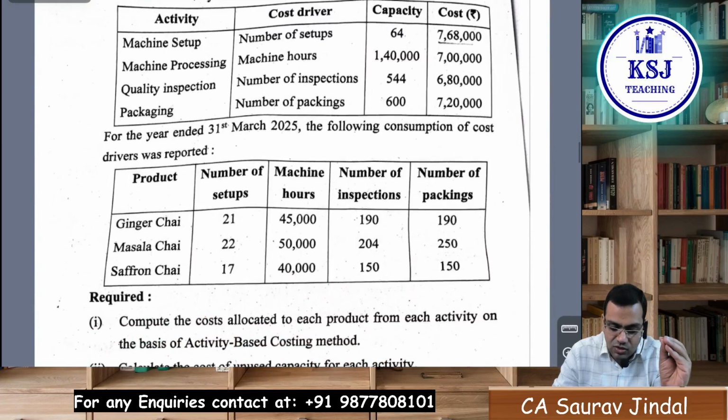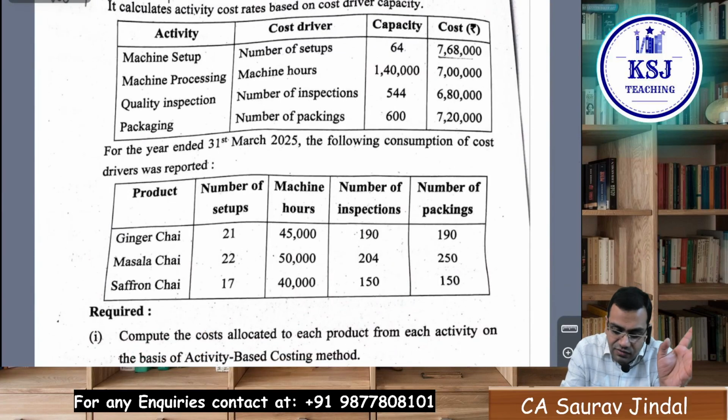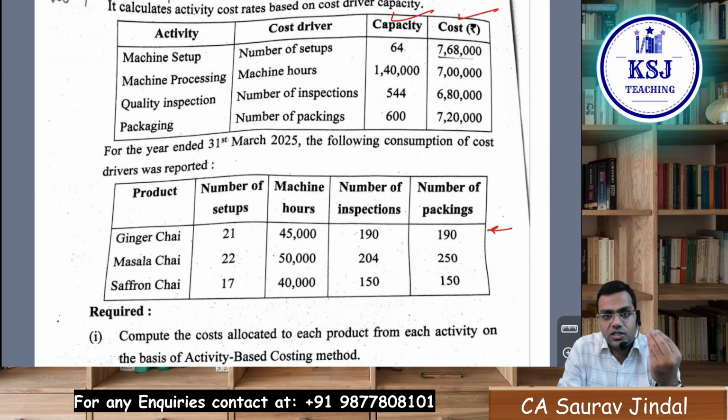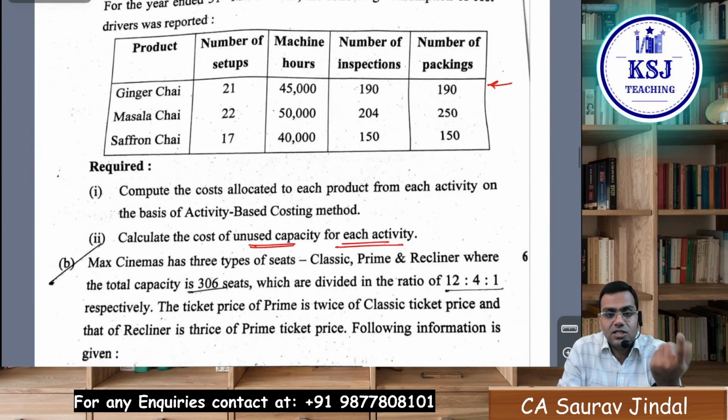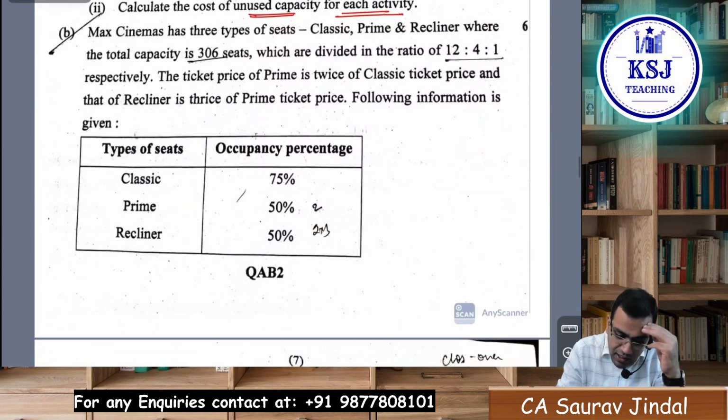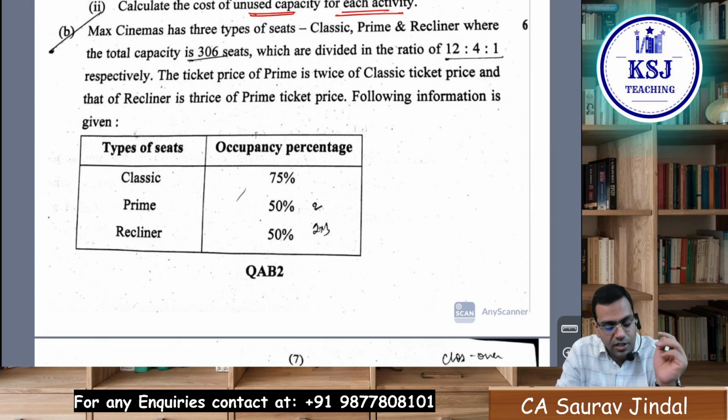Then activity based costing, it was a straightforward question. Everything was given. Cost pool is given, cost driver values are given, calculate CDRs, then distribute whatever the cost is, and for the unabsorbed part you have to calculate the unutilized capacity for each activity. It is similar to one of the questions in the module, right? The unutilized capacity question where kilowatt hours and inspection are there, a similar kind of question on activity based costing. Then Maximus service costing question where you have to calculate the equivalent numbers, right?